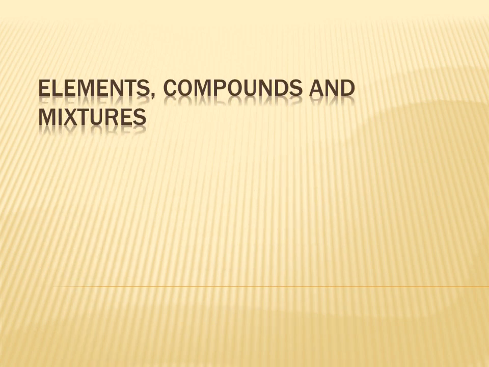Dear students, today our topic is elements, compounds and mixtures. That is the third lesson of your textbook. We know that everything in the universe is made up of matter. On the basis of their chemical composition, matter can be classified into two broad categories, pure substances and impure substances. Impure substances are known as mixtures. Let us first study about pure substances.